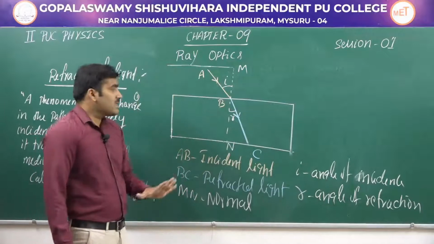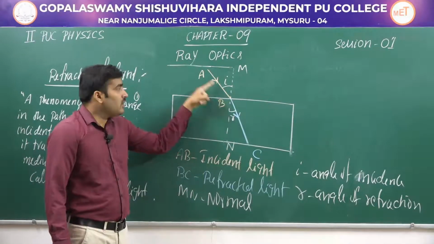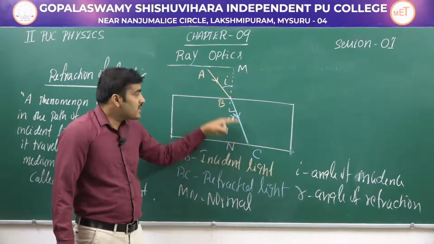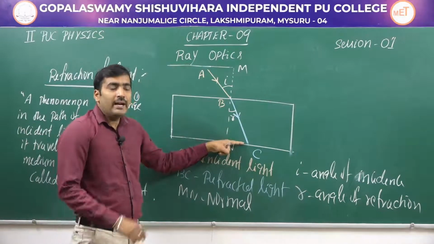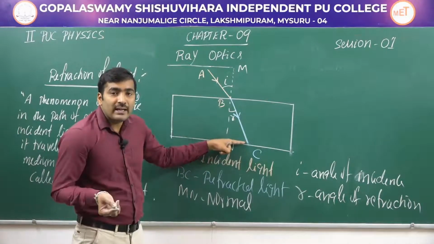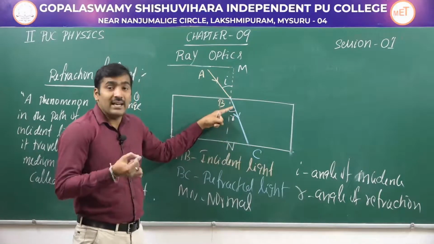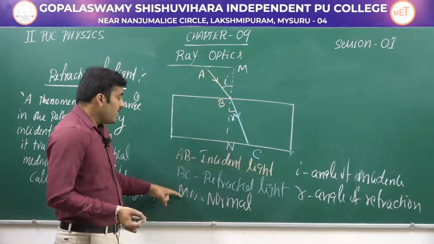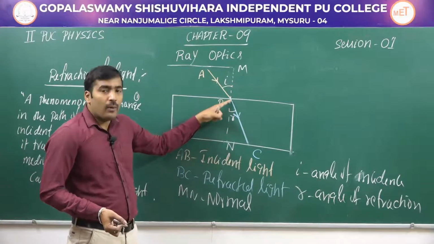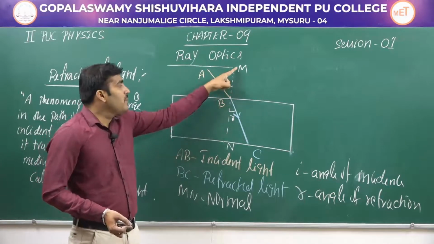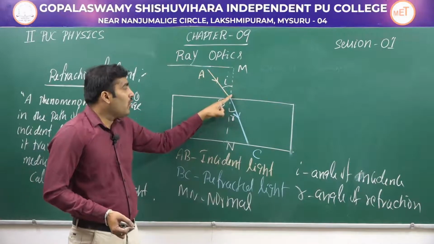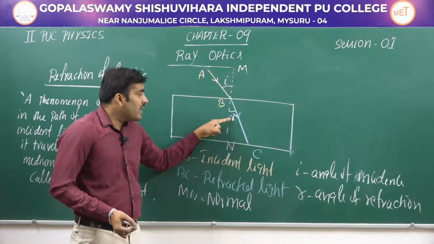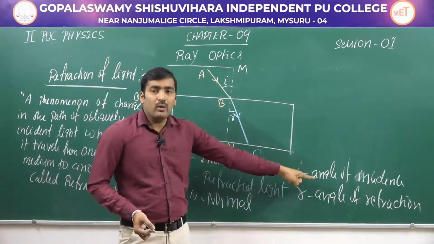So the terminologies here: this is AB, which is an obliquely incident light. Then this is BC, which is transmitted through this medium, and this light is called a refracted light because it has slightly changed its path. That is why this light is called a refracted light. Then MN is a normal drawn at the point of incidence, and the angle made by this incident light with the normal is called angle of incidence, and the angle made by the refracted light with the normal is called angle of refraction.